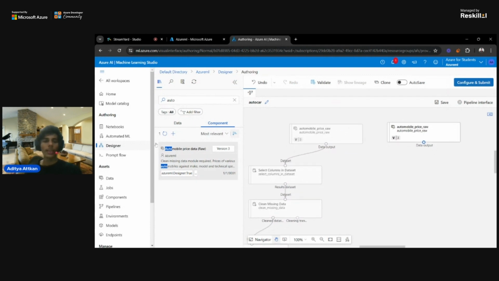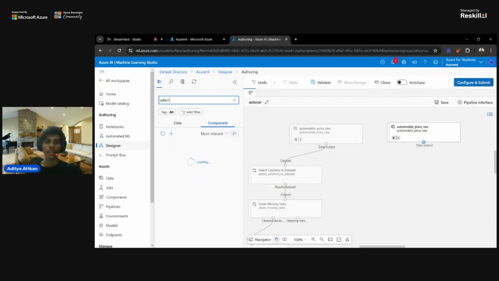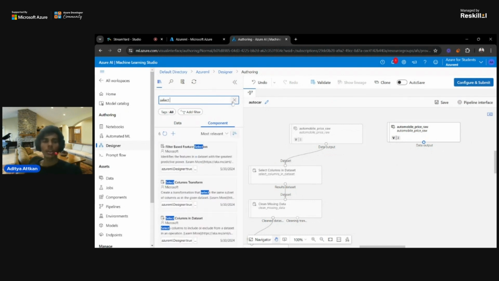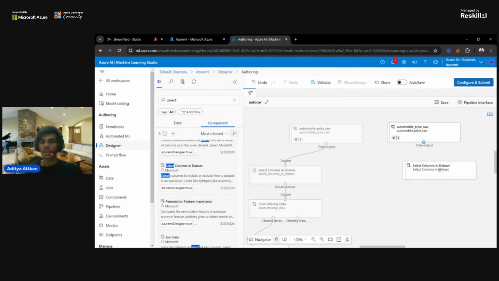Then we go and select columns in our data set, because we need some user specified columns. We don't need all the columns from the data, we only need some columns to be processed. So I will go and type select, and you can see that there is a component, select columns in data set.